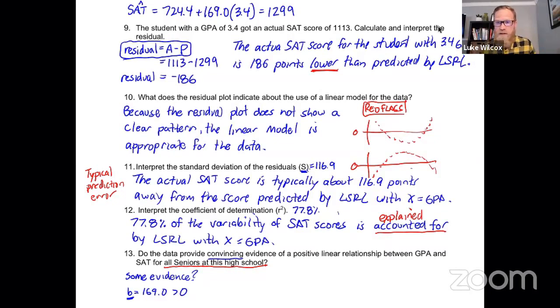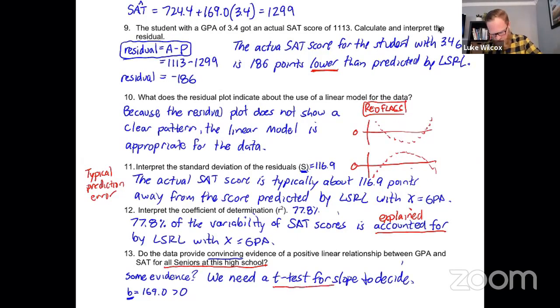Well, of course, we need inference to answer this, which means a significance test. And specifically, the significance test that we would need here is what's called a t-test for slope. So we'd have to actually carry out the test and find a p-value and make some sort of conclusion after we did the significance test. So there is another video that you can watch that has the explanation of how to do a t-test for a slope. But I do want to put the quick reminder out that for the 2020 AP Statistics exam, the t-test for slope will not be covered on the 2020 AP Statistics exam.